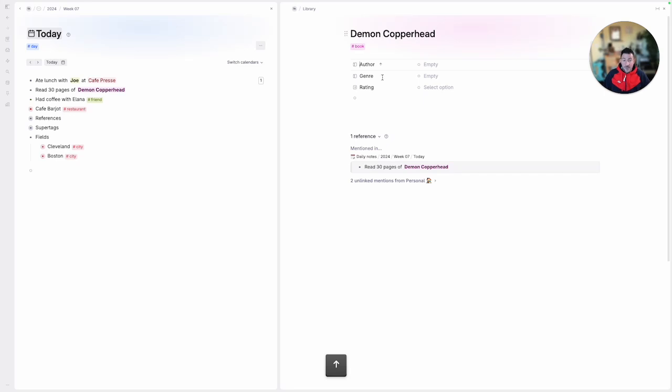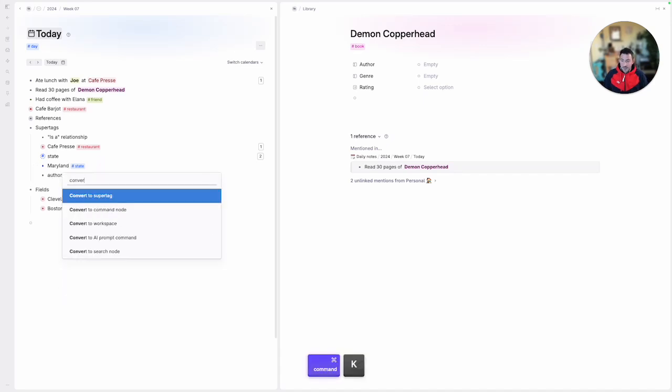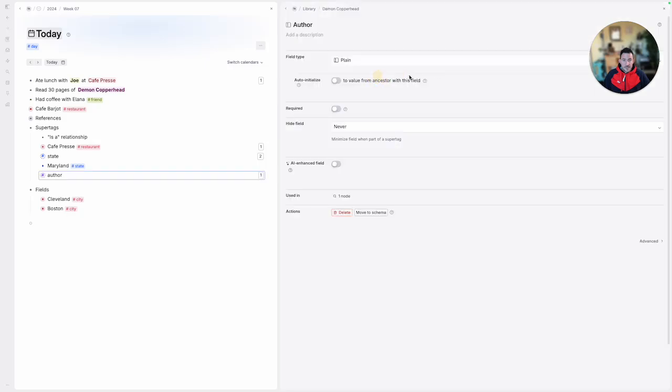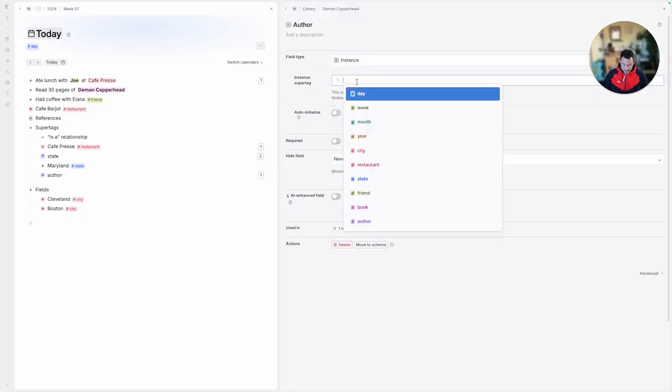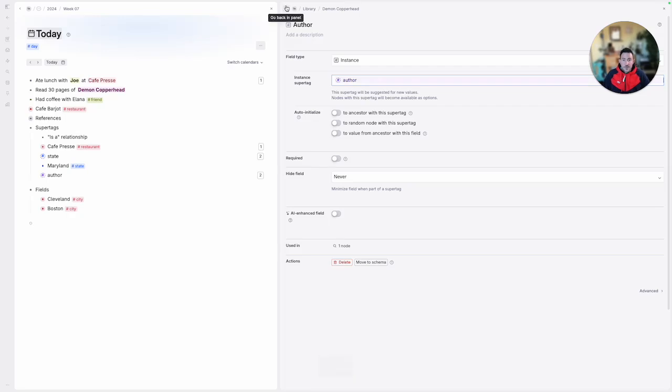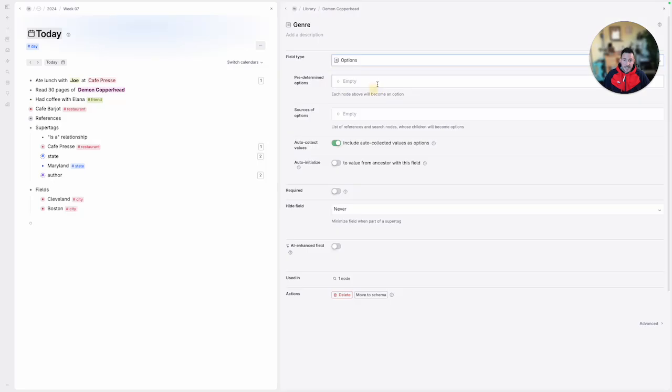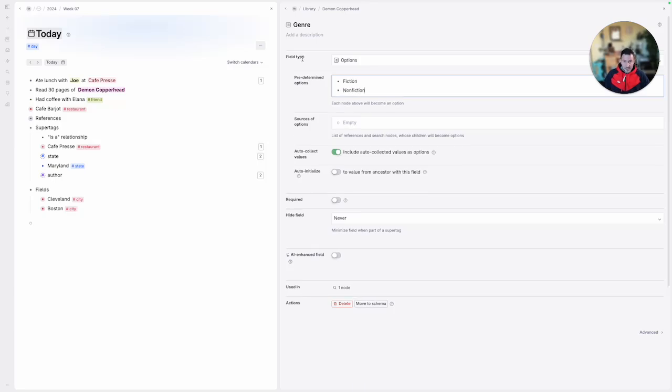And so author, we actually need to create something for author because this doesn't exist, but we might want to say author and then convert this to a super tag. And then when we configure this field, we would say this is an instance of author. And then genre, we might say this is options, and we can configure this one to say this should have the options, maybe fiction, nonfiction. Maybe you want to get more specific than that. I don't know. And I'm going to unselect this for now.